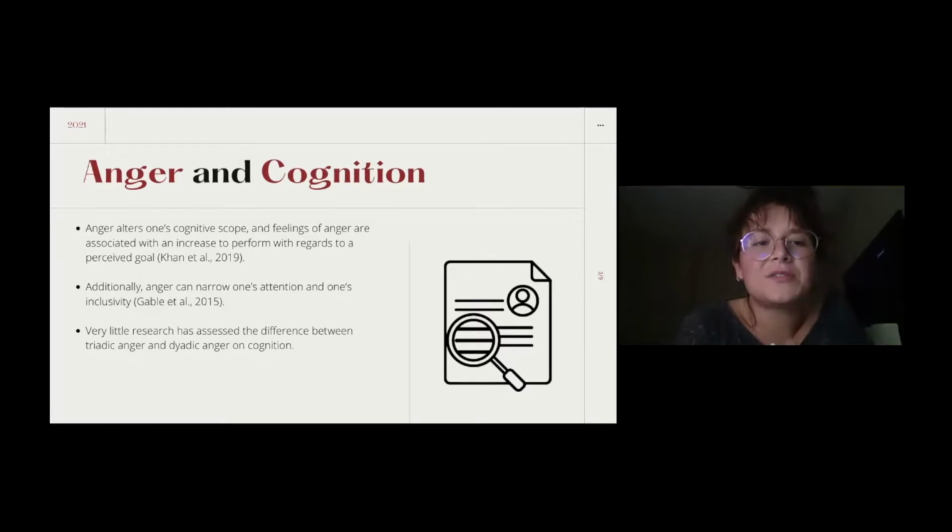Anger alters your cognitive scope. So when you get angry, your attention kind of hyper focuses on that one event, so you approach it and try to problem solve and push through it. And very little research has been done on the difference between triadic and dyadic, which is why we wanted to look at how it affects cognition.